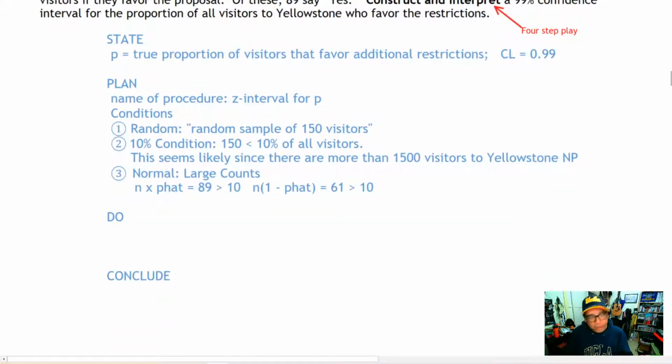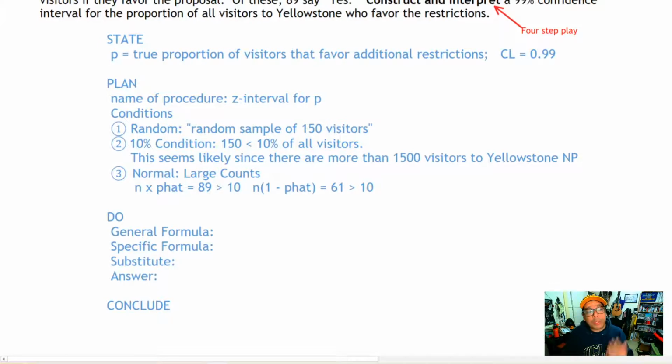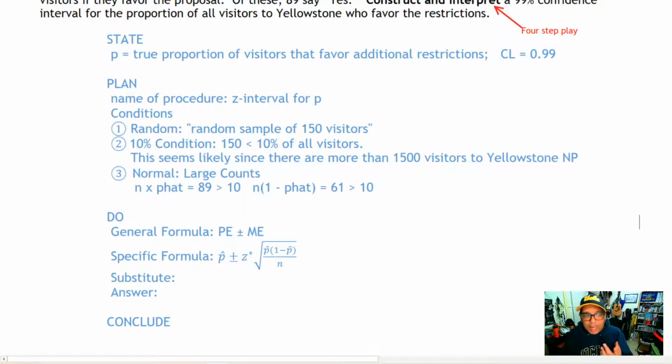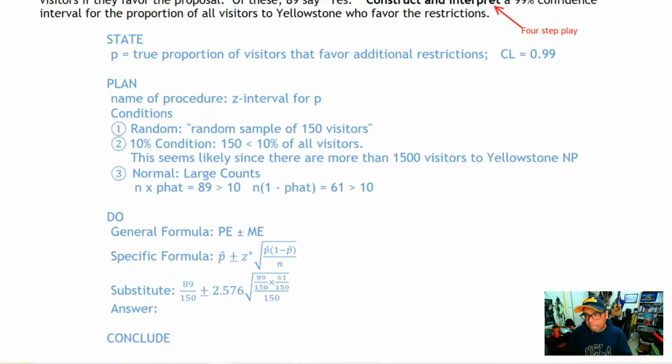Let's get to the do part. Here we're looking for the general formula, the specific formula, substitution, and then an answer. The general formula is the same for every confidence interval: a point estimate plus or minus the margin of error. The specific formula is p hat plus or minus z star times the square root of p hat times 1 minus p hat over n. That's a lot of things to memorize, isn't it? The only things we need to substitute are z star and p hat.